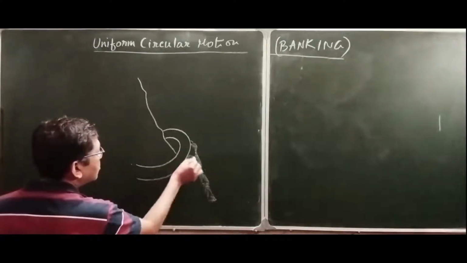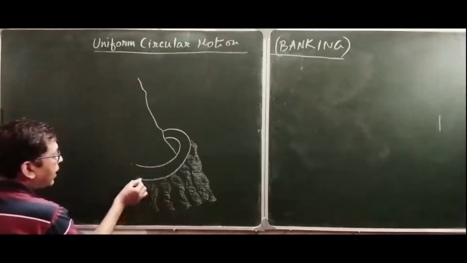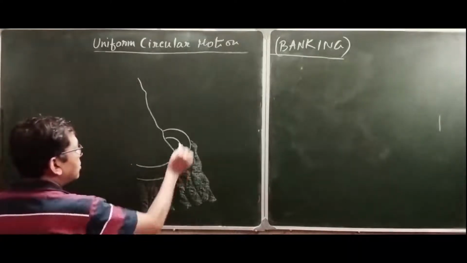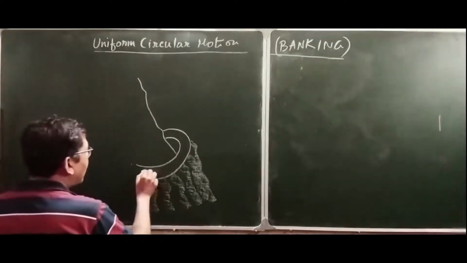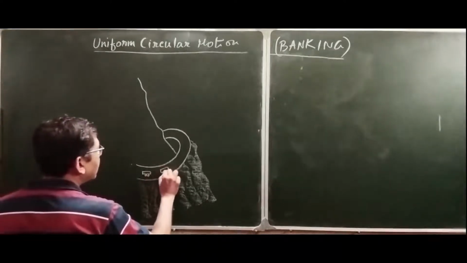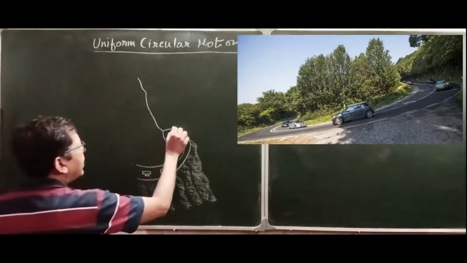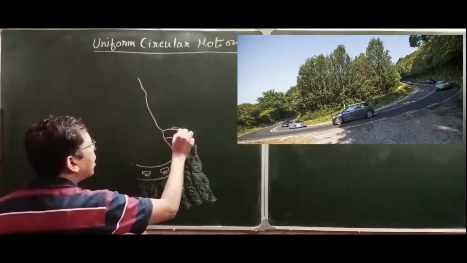There is a deep gorge at the edge of the hilly path, and the cars travel along this way. At the edge there are guardrails.